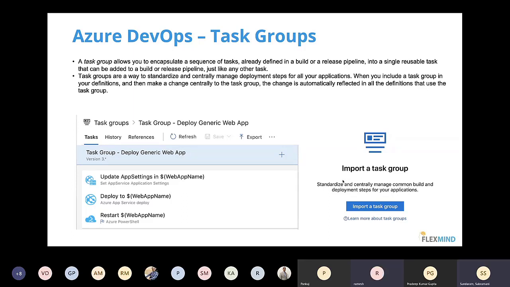Yes. I was expecting this question. This task group will work only for a top to bottom order. For example, if I have a first task, which is update settings, and then I have this last task, restart, and I want to have a task group only for 1 and 3, no, you cannot do it.